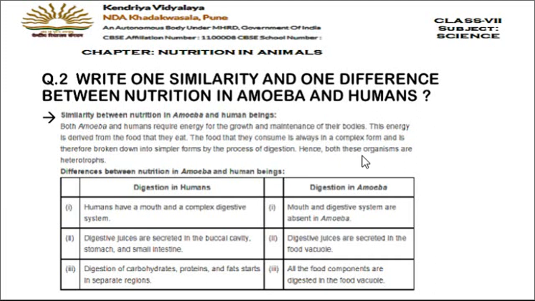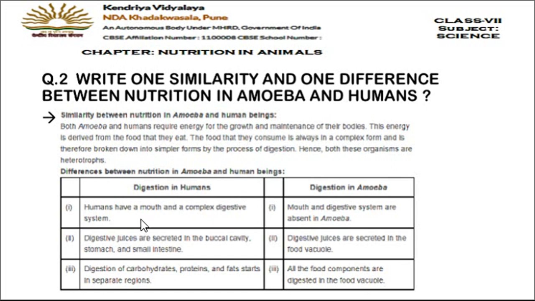The food that they consume is always in complex form, and it therefore has to be broken down into simple forms by the process of digestion. So in amoeba also, first the food is taken inside and then it's digested. Same case in humans, first the food is taken inside and then the food is digested. So this is the similarity, that both have holozoic type of nutrition, right? Or heterotrophic type of nutrition, you can say. This is the similarity. Then if we have to find the difference between nutrition in amoeba and human beings.